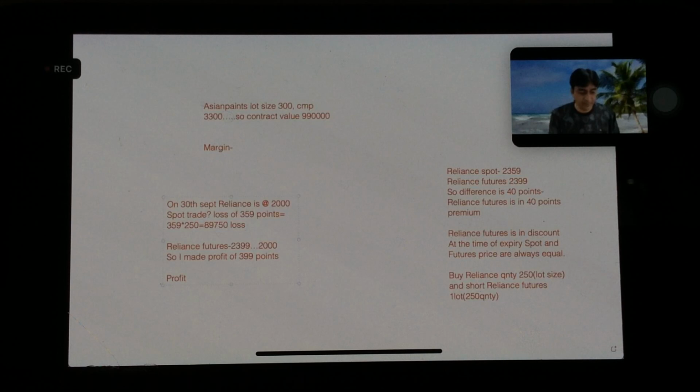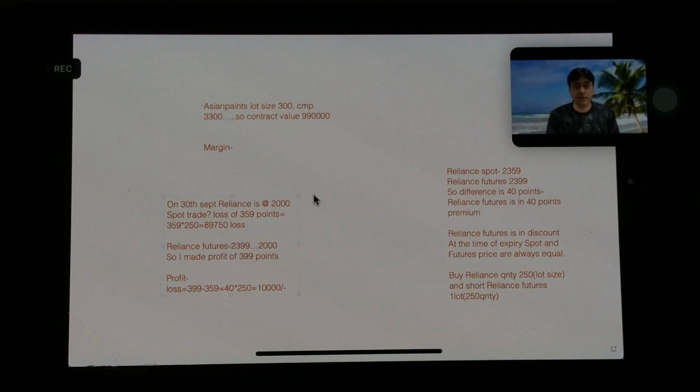So profit minus loss, that is 399 minus 359. How many points are remaining? 40 multiplied by lot size, that is 10,000 rupees will be my net profit on 30th September.